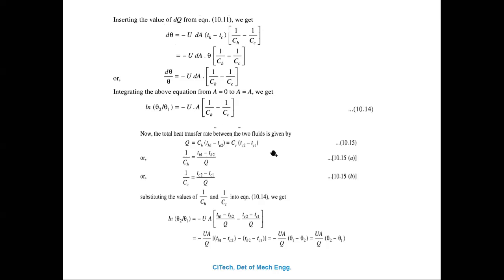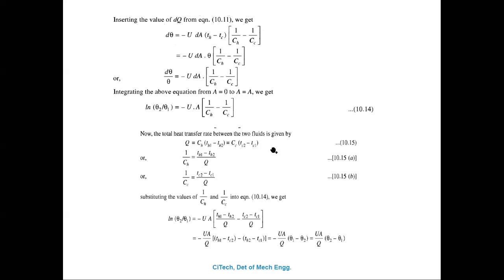Then we need to substitute the values of 1 upon CH and 1 upon CC. CH is the capacity of the hot fluid and CC is the capacity of the cold fluid. You need to substitute these values. How to substitute? Use the total heat transfer.